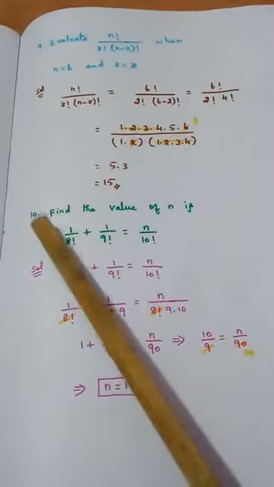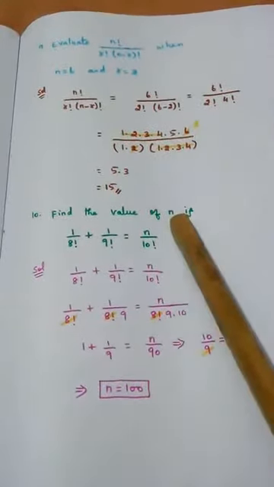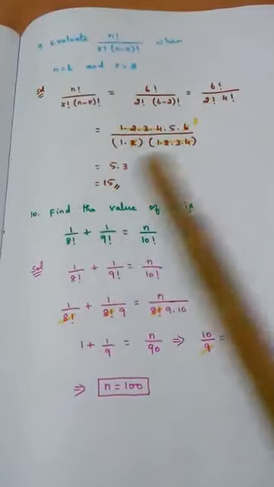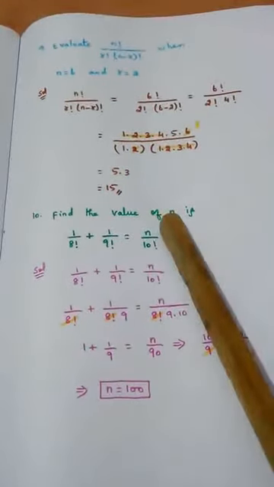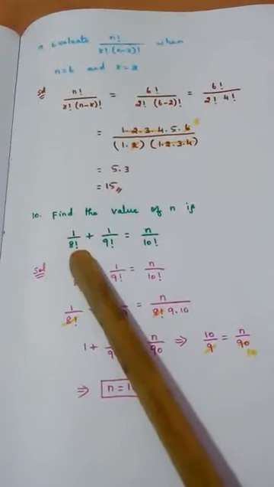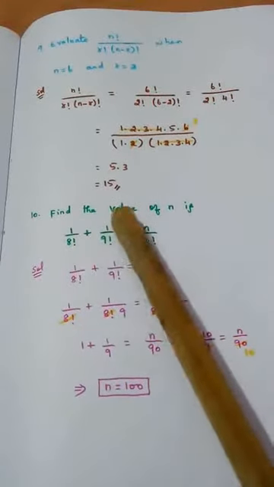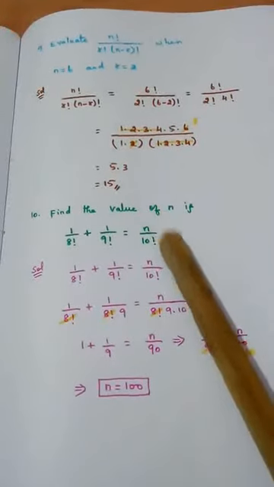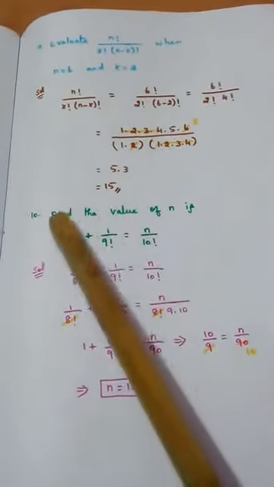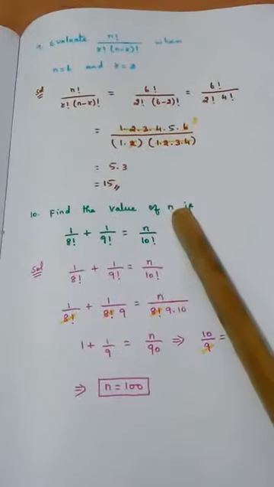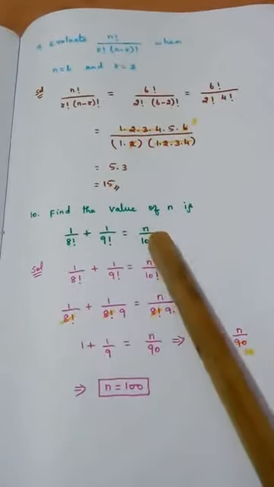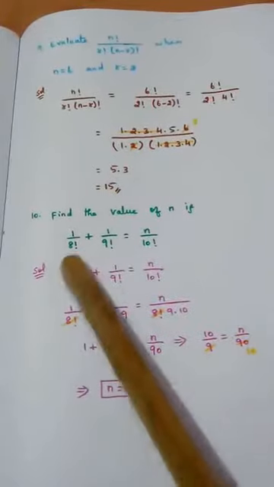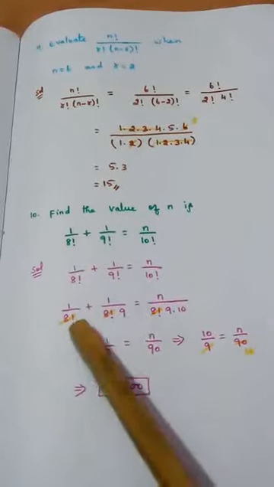Question number 10. Find the value of n if 1 by 8 factorial plus 1 by 9 factorial is equal to n by 10 factorial. This is the condition given. Using this condition we need to find n value. So this is the condition given, I have written as it is. So 1 by 8 factorial.